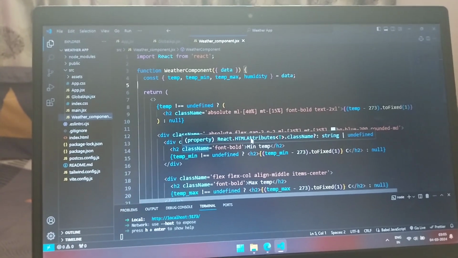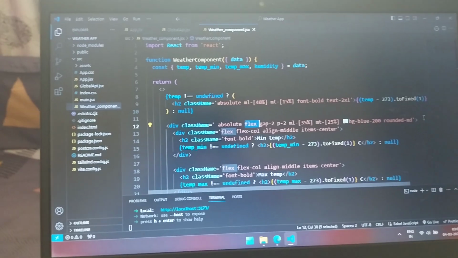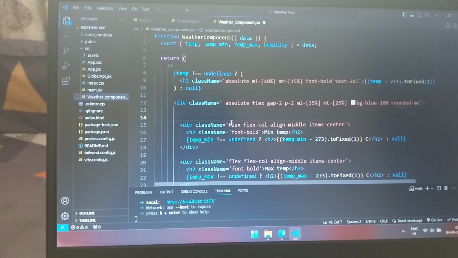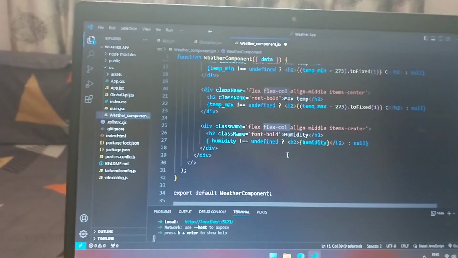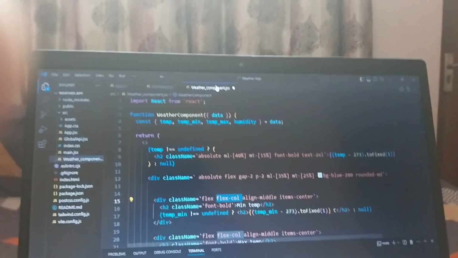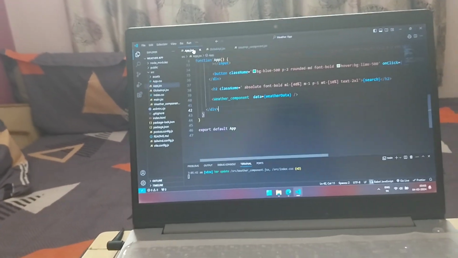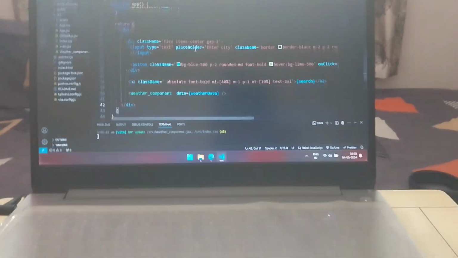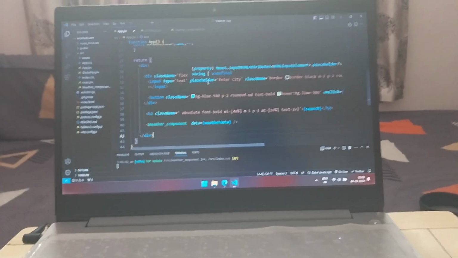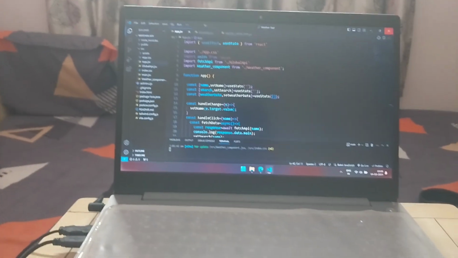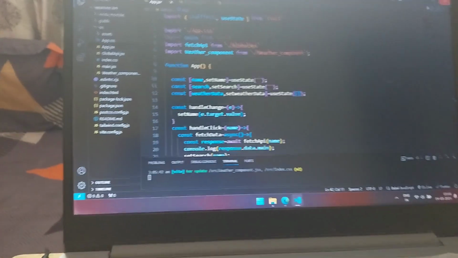This is flex row for the parent container, and all the data inside it has a flex column, right? So it is a very easy thing, though it took me a lot of time to do. I'll say approximately 2 hours to build this simple thing, but time is not a main concern as of now. Of course it will be in the interviews, but as of now I'm just focusing on building my logic, and I'm very happy that I made this entire project from scratch on my own without much external help. I used ChatGPT here and there sometimes, but most of the concepts came from my mind directly. So I'm very happy with my progress.